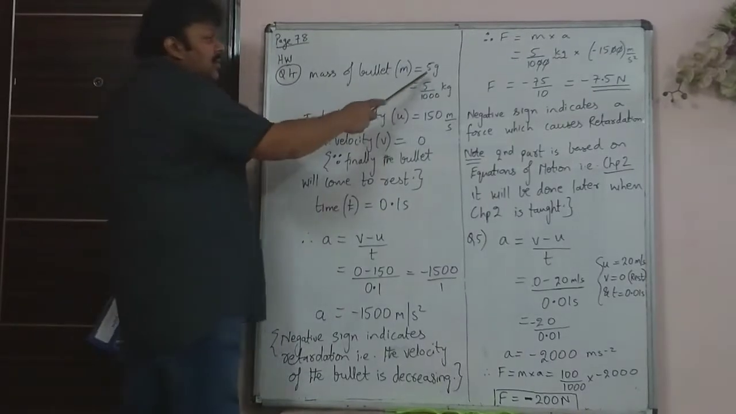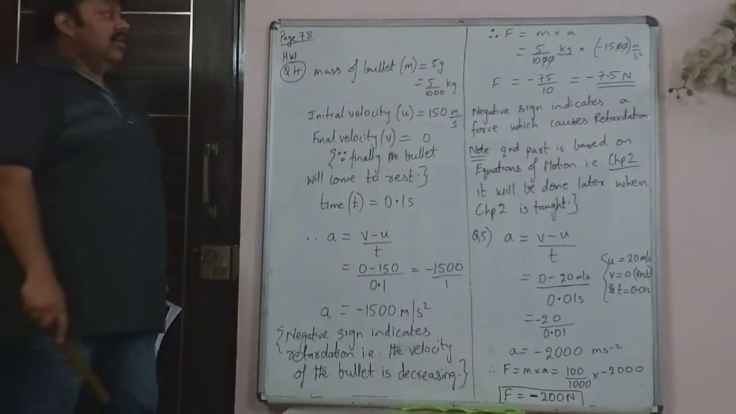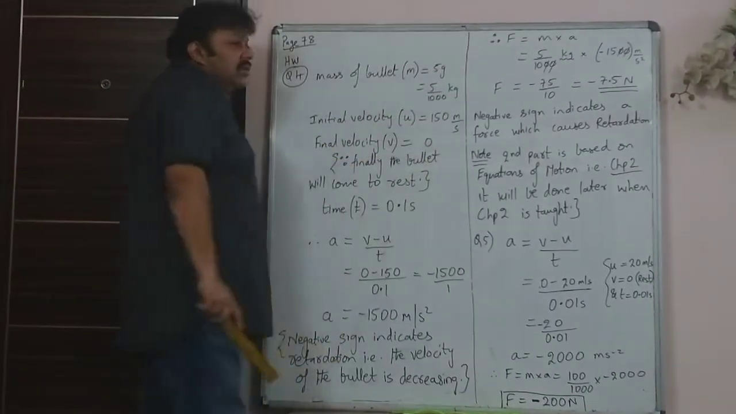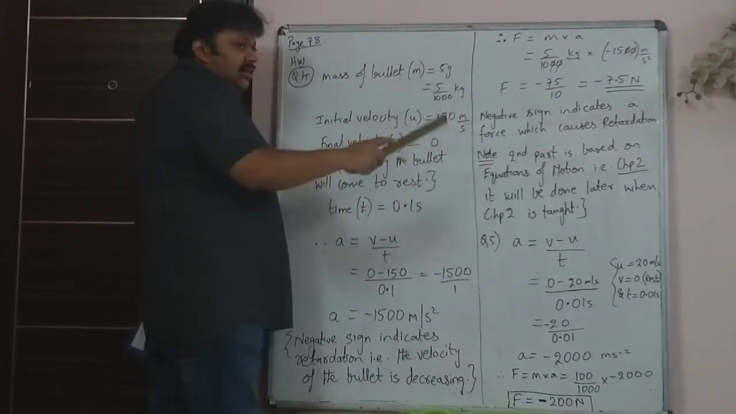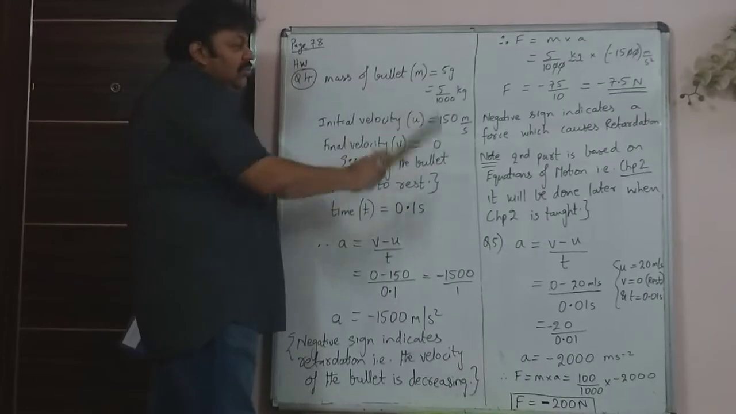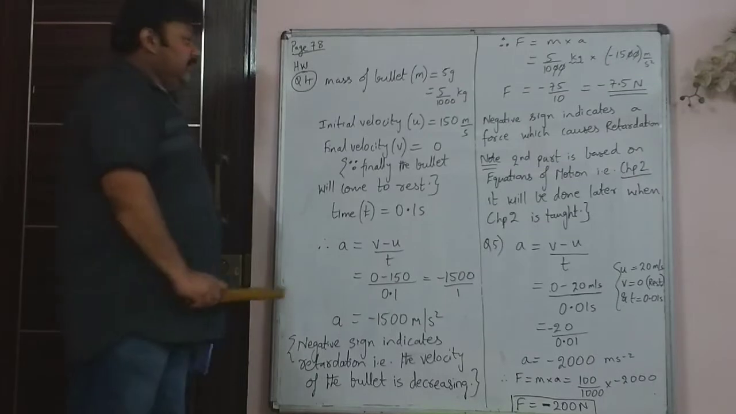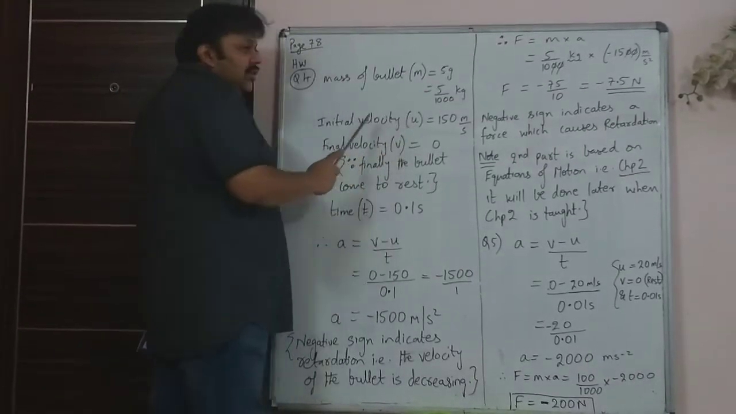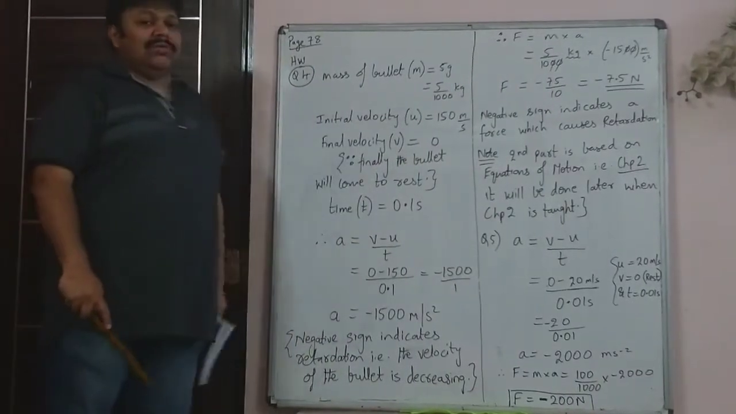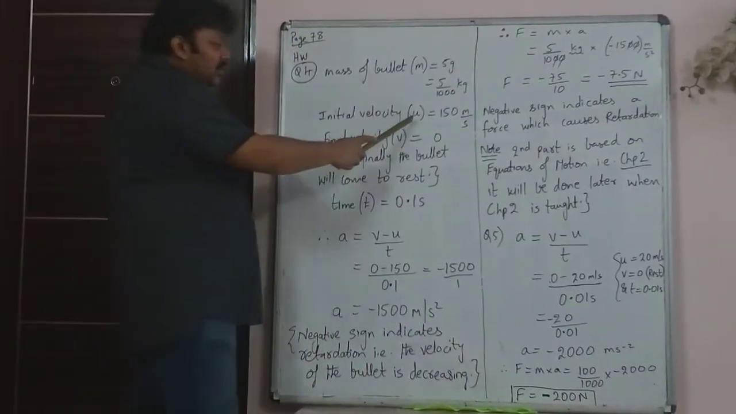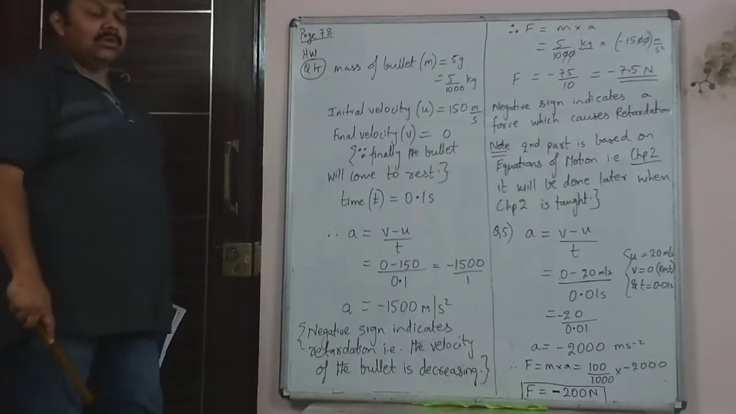The mass of the bullet, since it is given in gram, needs to be converted to kg. So you have to divide 5 by 1000 and write it in kg. That is the first most important thing, and few students will make mistakes because they don't convert, however many times you are told to do it. Then you are given the initial velocity. The bullet was moving at 150 meter per second, so the initial velocity is 150 meter per second.